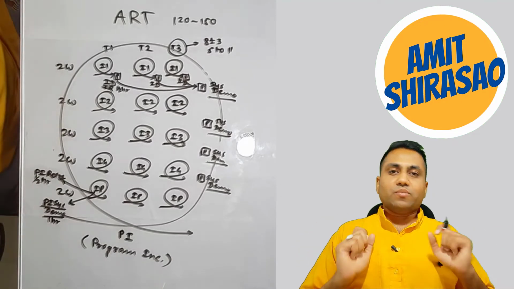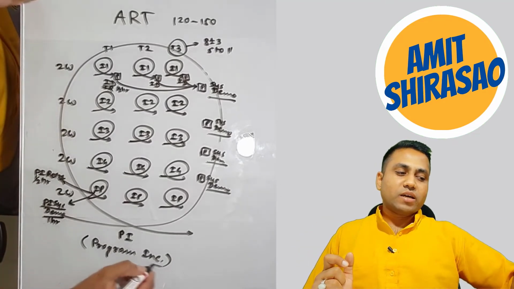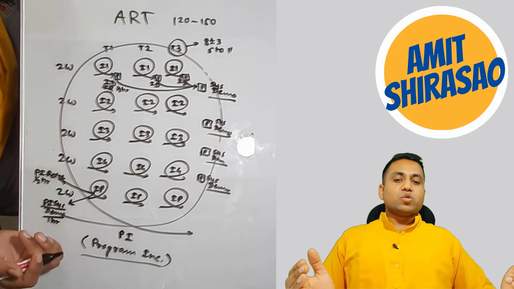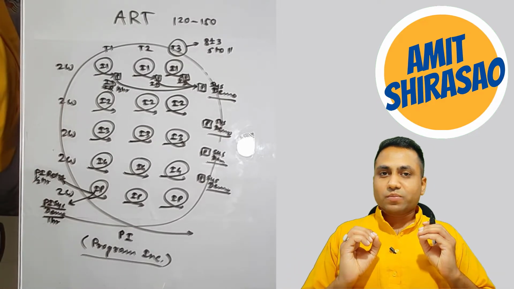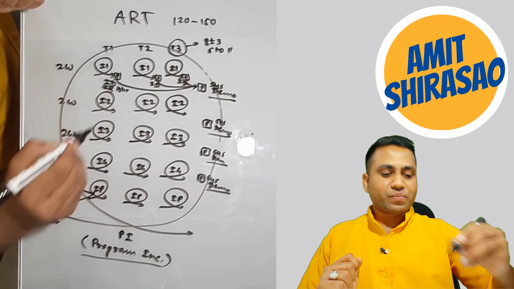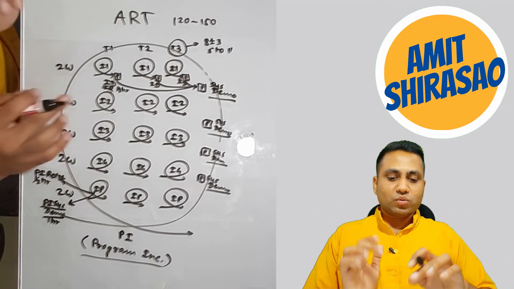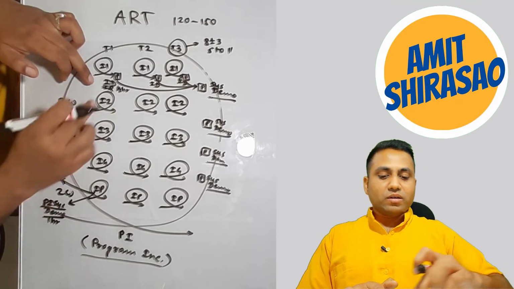Now, let us come to the ceremonies being conducted at the PI level. That means program increment level. So 2 ceremonies I have explained to you. One is the demo, another is the retrospective.